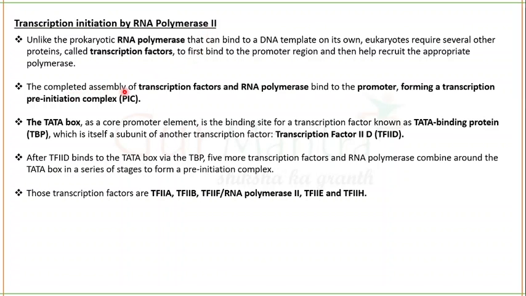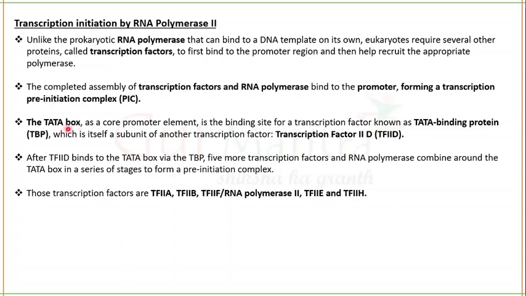The complete assembly of transcription factors and RNA polymerase binding to the promoter forms a transcription pre-initiation complex. Before the initiation of transcription, there is the formation of a pre-initiation complex. First of all, transcription factors will bind to the promoter region, and then they will bring the RNA polymerase there. All these transcription factors, RNA polymerase and promoter together form a pre-initiation complex, and then the transcription will start.